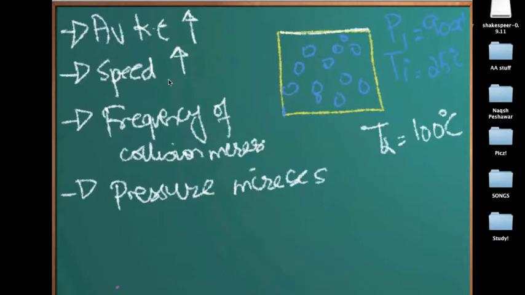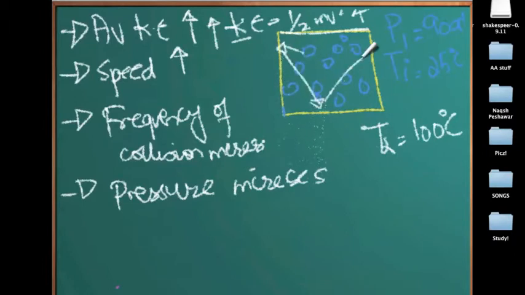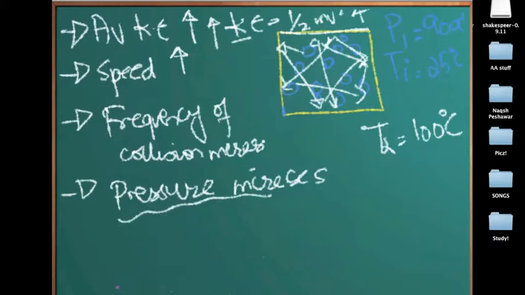So you can see what is happening. I increase the temperature, the average kinetic energy increased. Average kinetic energy was simply half mv squared, where mass was constant, so an increase in this meant an increase in velocity. And if the velocity increased, now the particles are colliding more frequently, doing this here, here, in just the same time. Since the frequency of collision tells us about the pressure, the pressure increased, and this happens vice versa.